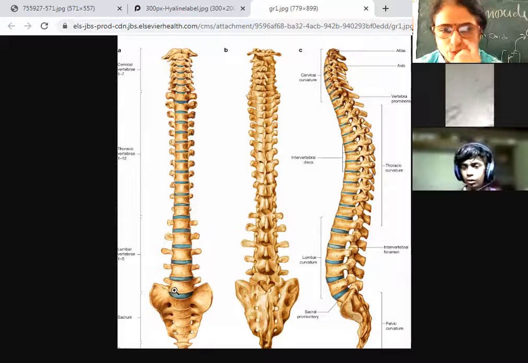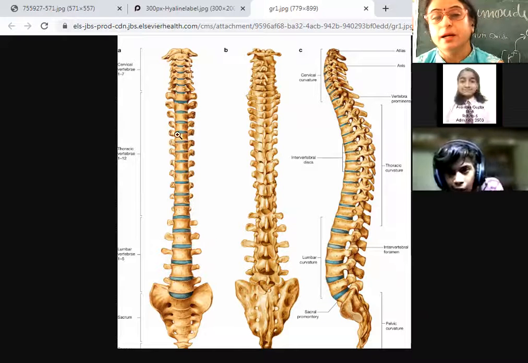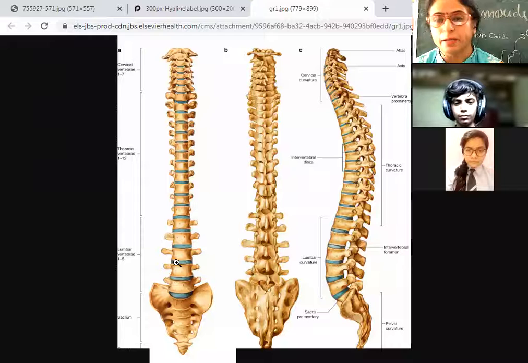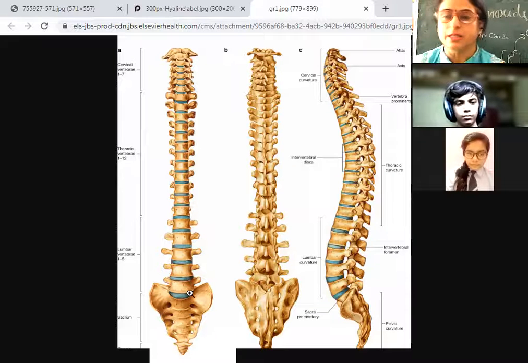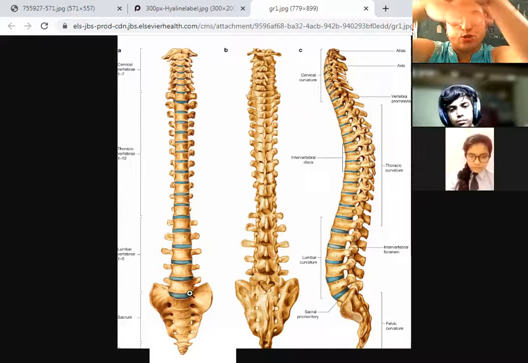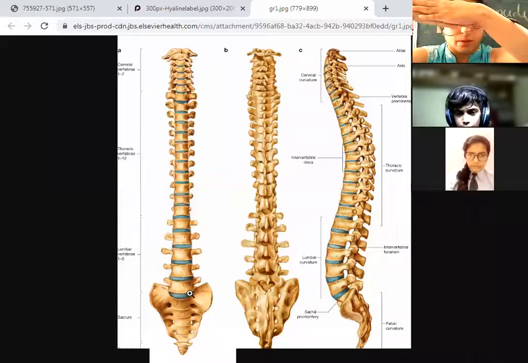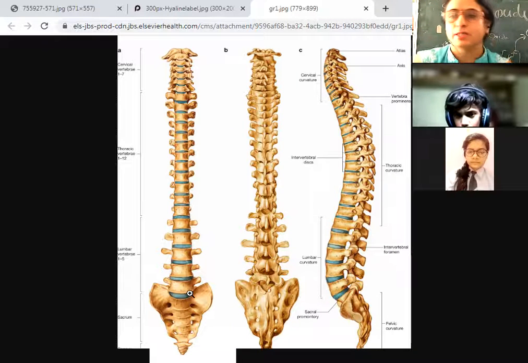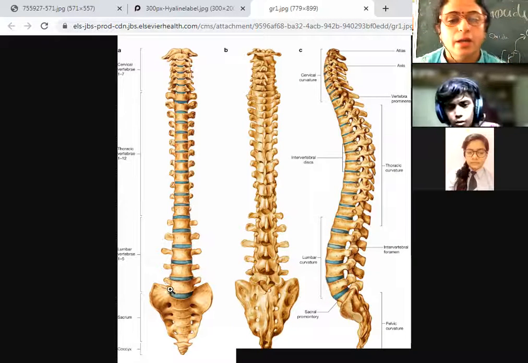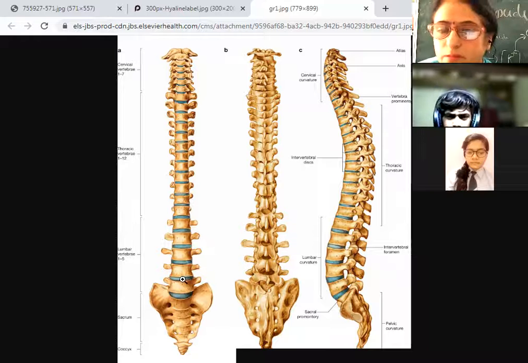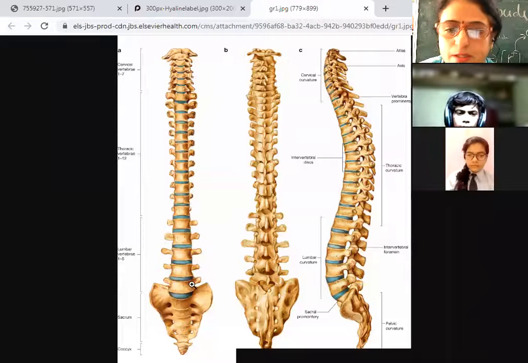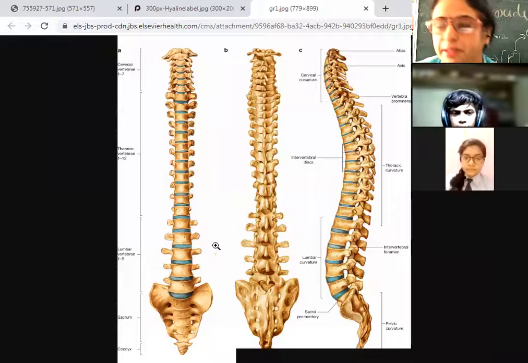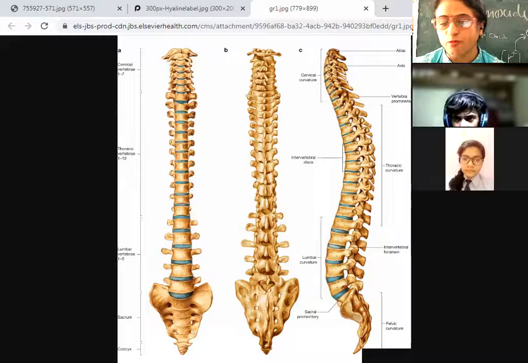And within these bones, just analyze this diagram. Within these bones, there lies this cementing material. To join two bricks, what is used? Cement is used. If these are the vertebrae, and in order to bind them, there is the presence of